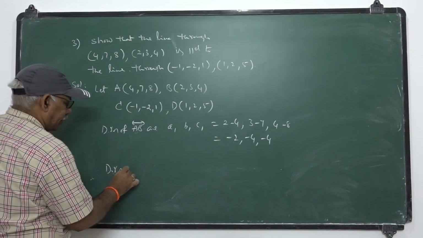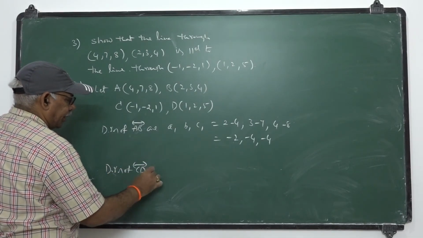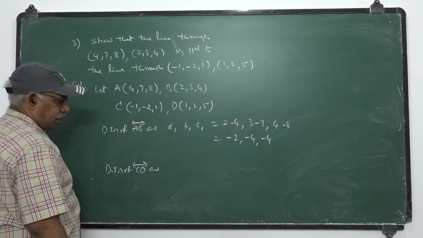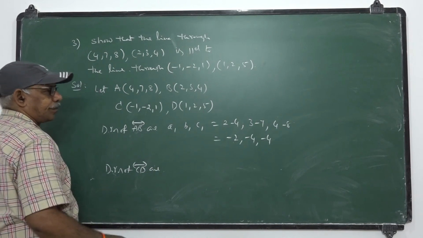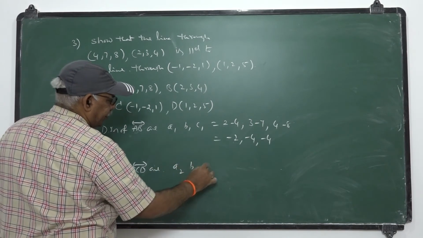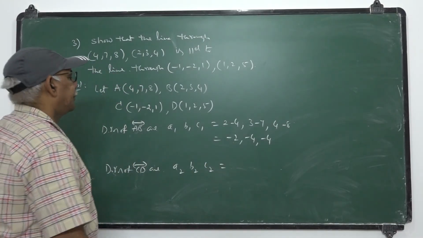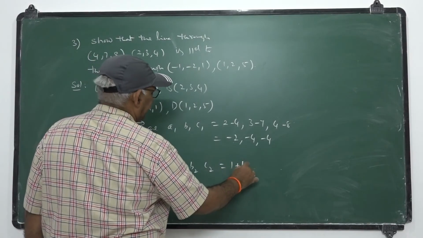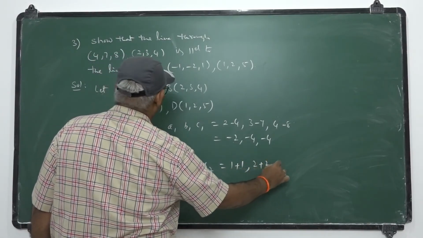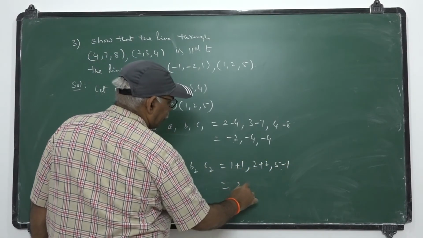Similarly, the line through CD, let them be A2, B2, C2. The set of DRs of CD is 1 minus of -1 plus 1, 2 plus 2, 5 minus 1: 2, 4, 4.